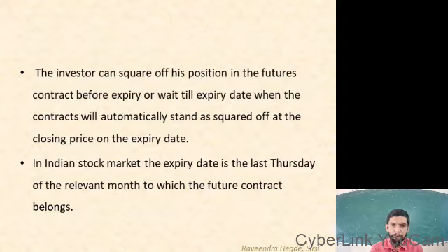That's called square off. In the Indian stock market, the expiry date is the last Thursday of the relevant month to which the futures contract belongs. Okay, let me give one example now.